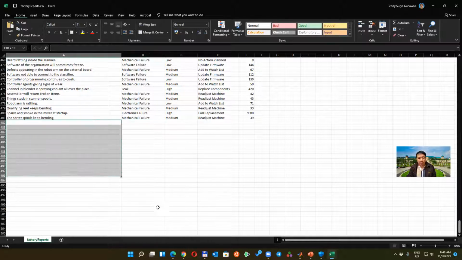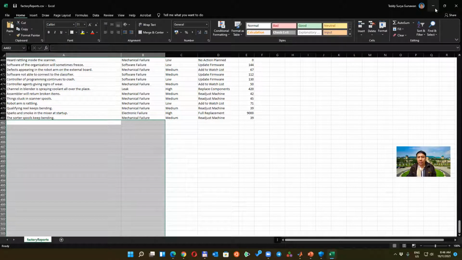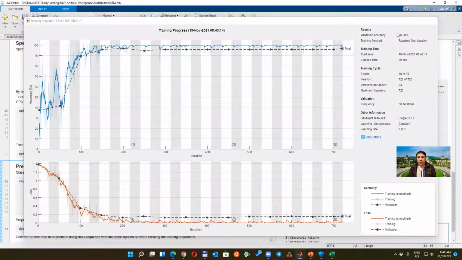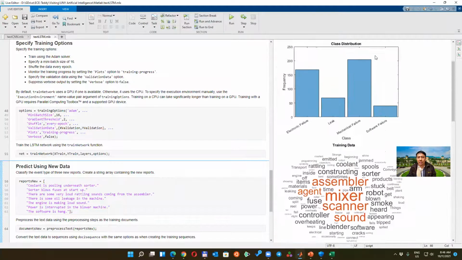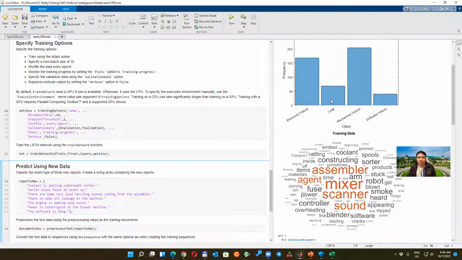One more thing here is data imbalance. Compared to leak, software failure has fewer samples. If we can derive more software failure data so that it becomes balanced, the classifier will perform better.